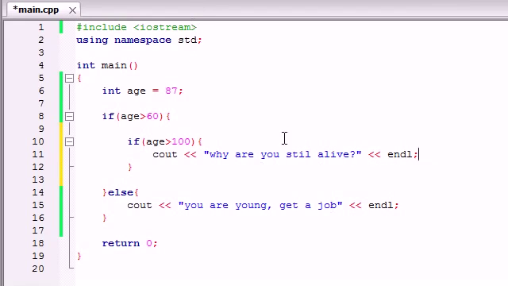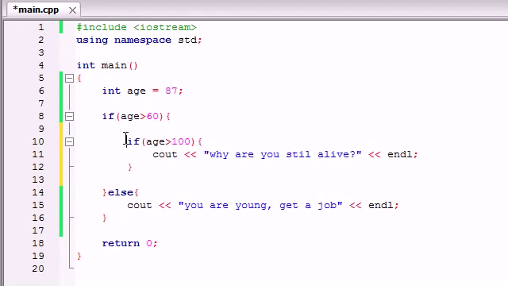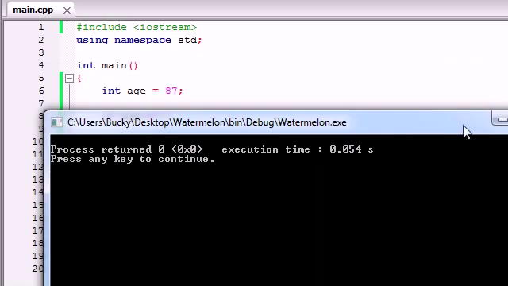So now let's go ahead and run this bit of code. Our program is going to say this. Alright, if the age is over 60, which it is, I'm going to run this bit of code right here. And in this bit of code, I'm going to test if the user is over 100. Well, they're not over 100, but they are over 60, so nothing's going to happen. So we're going to run this, nothing's going to happen.